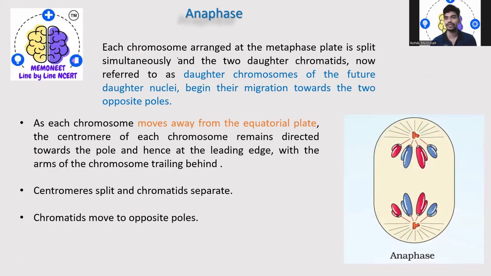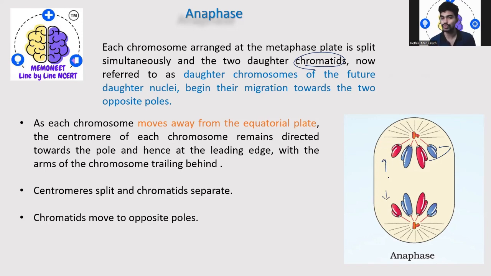After metaphase comes anaphase. Each chromosome, which was attached at the metaphase plate, splits simultaneously into two daughter chromatids. These are referred to as the daughter chromosomes of the future daughter nuclei, and they move towards the two opposite poles.